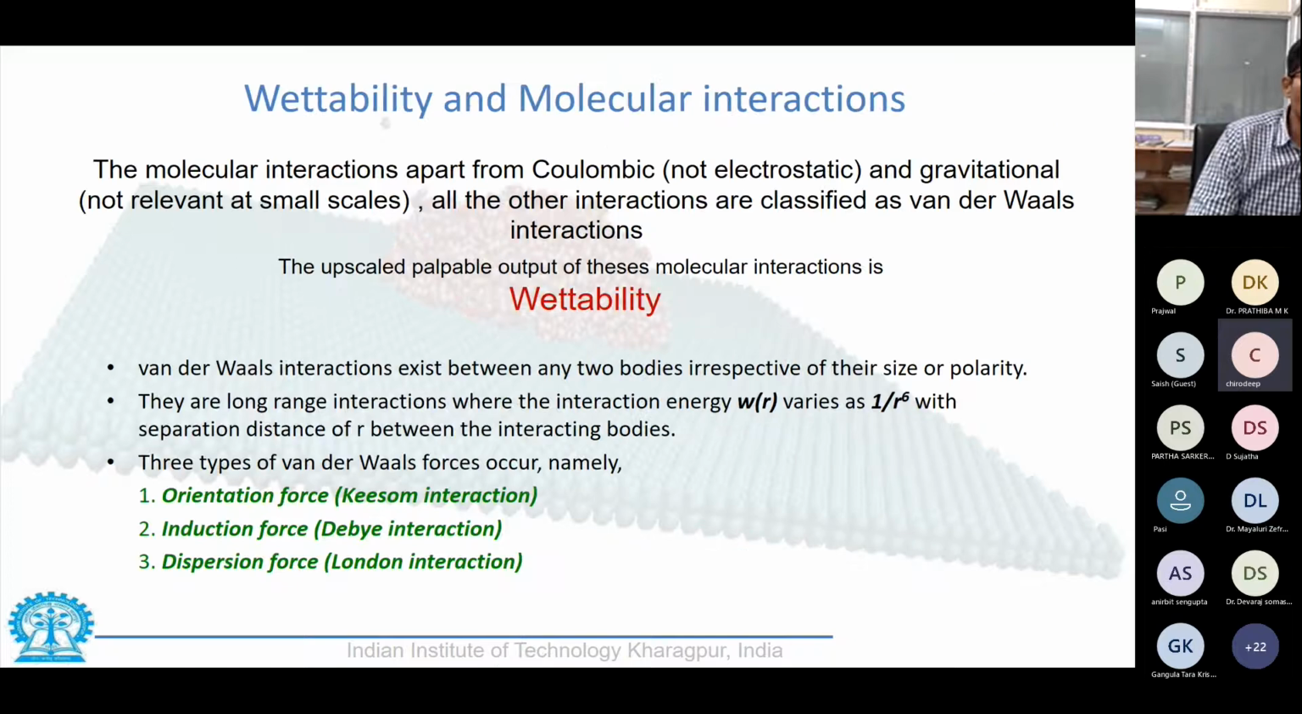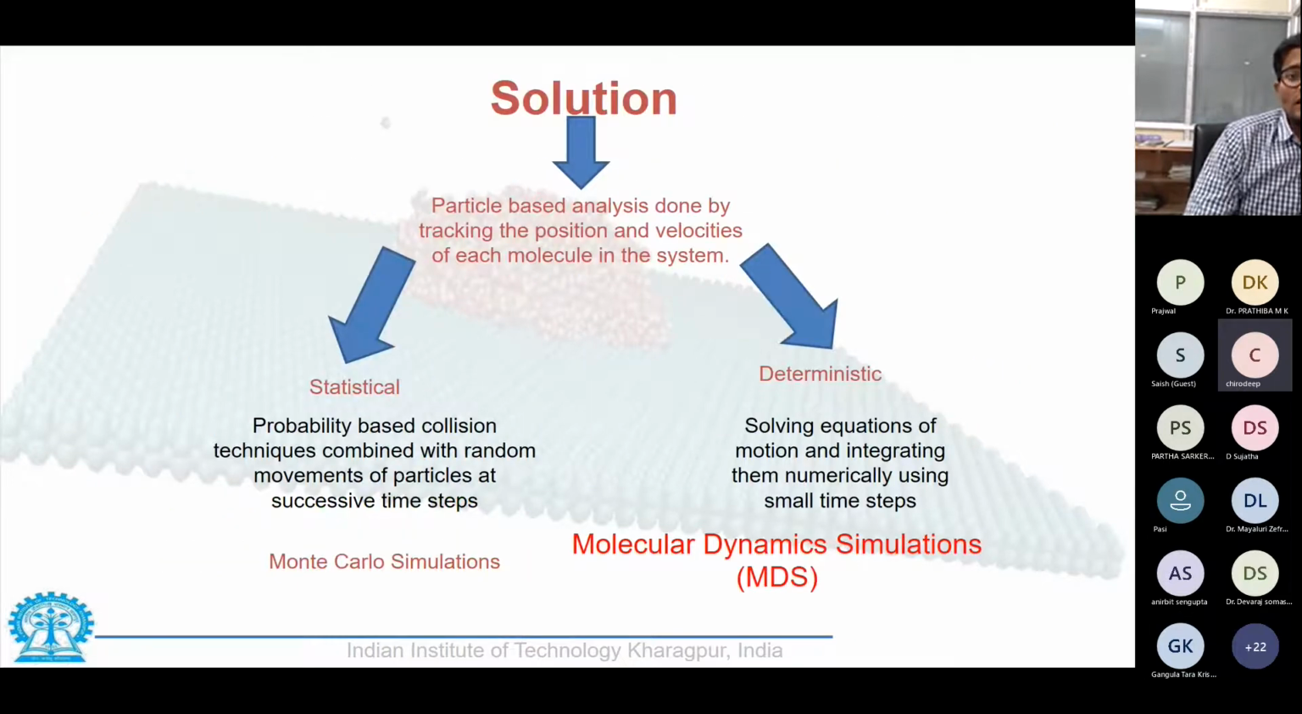And what is that solution? That solution is in terms of studying the molecular properties, because continuum properties as a whole would not give us the solution. We would need to go and study the molecular properties. So molecular properties can be studied in two ways. One of the ways is the statistical way. So what is the statistical way?